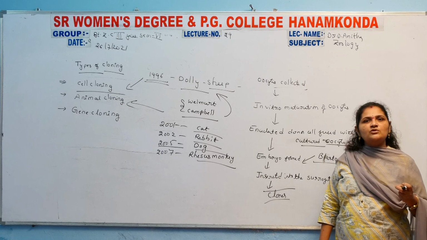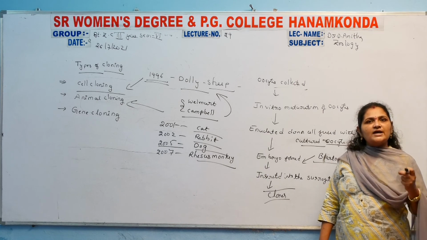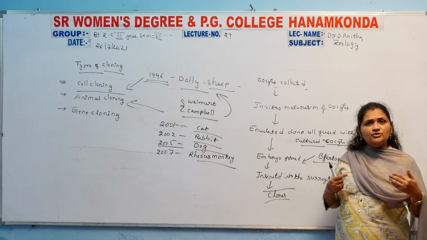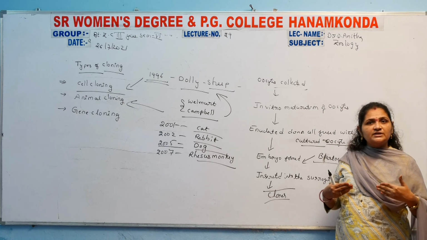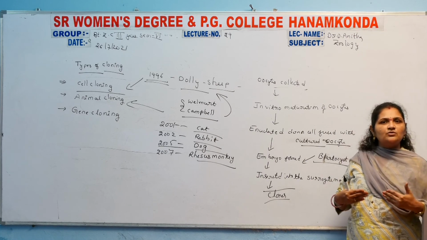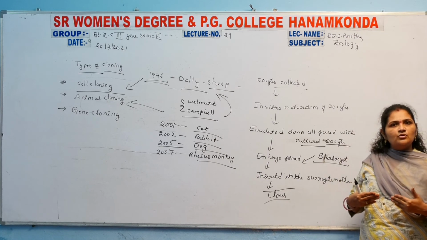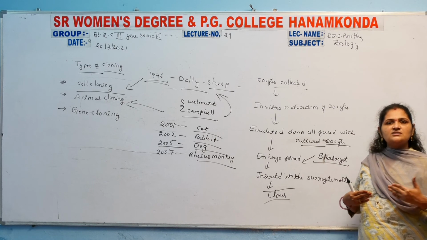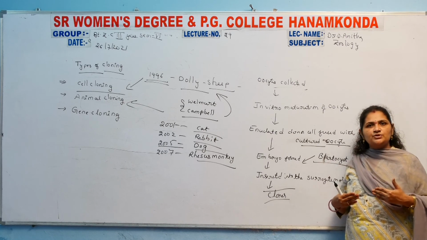They almost resemble the core genetic material, the same as the donor's DNA sequence. So that is the importance of cloning. In this way, Dolly, the first cloned sheep, was produced.